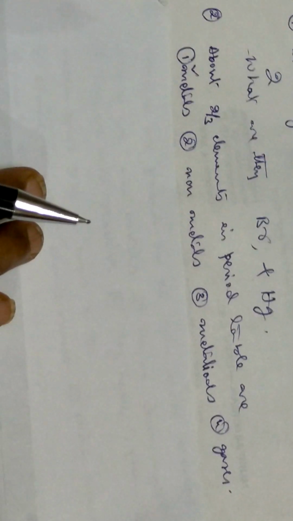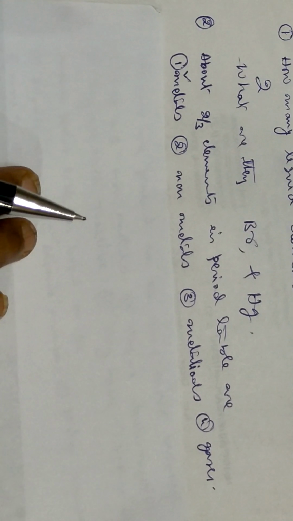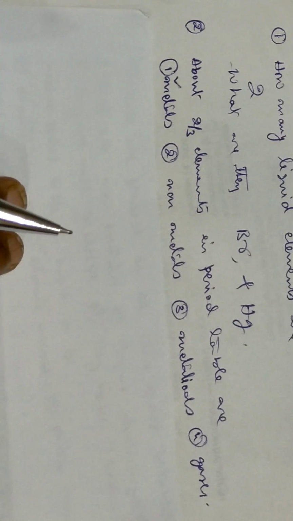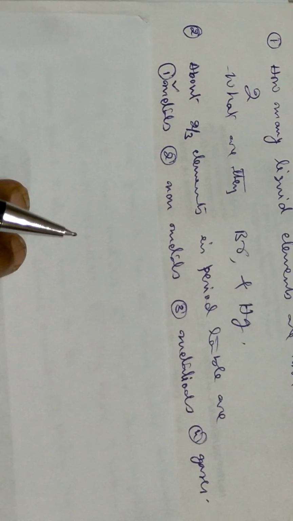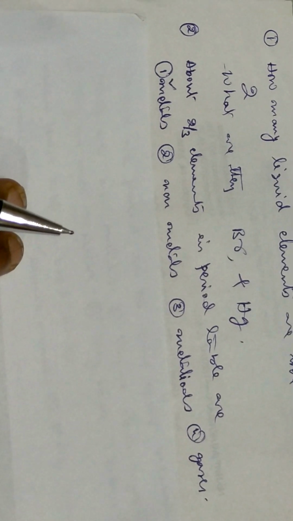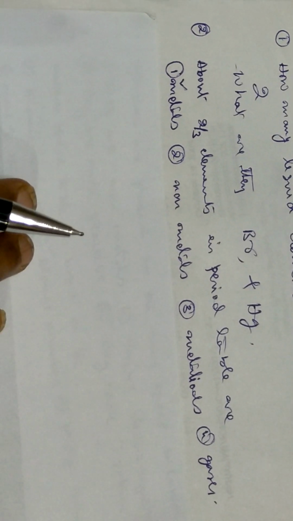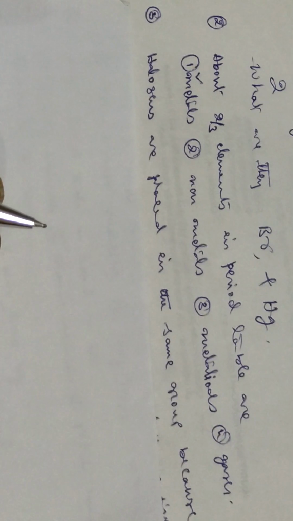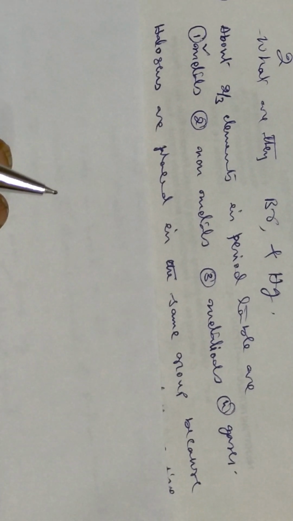Then the next question is, how many gases are there in the periodic table? The total is 11. The 18th group has 6, then fluorine, chlorine, oxygen, nitrogen and hydrogen. So that is the answer. The next one is, halogens are placed in the same group because they are more electronegative.